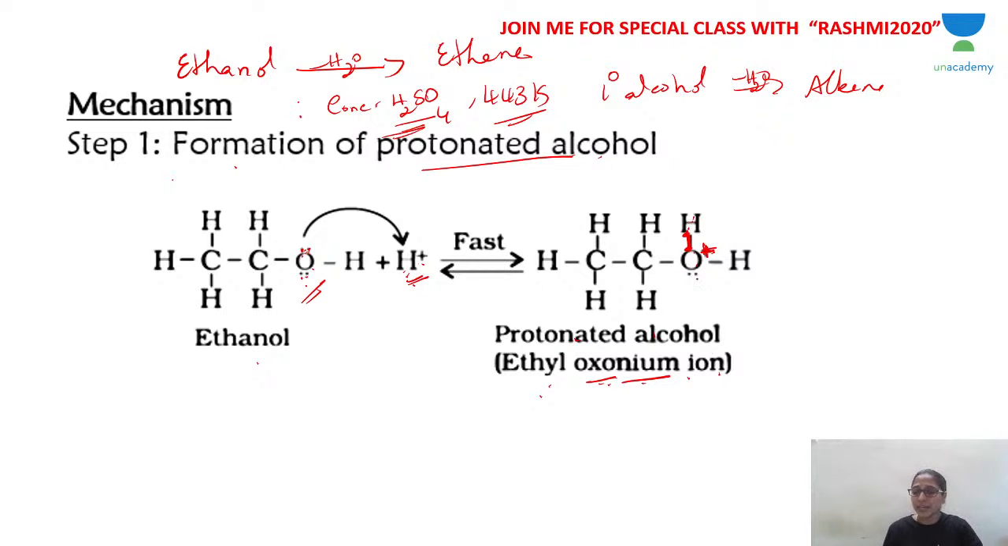So alcohol gets protonated. You are adding a proton to alcohol, so you get protonated alcohol as the product. Ethanol takes up H plus proton to give you protonated alcohol. Since it is ethanol, the protonated alcohol is called ethyl oxonium ion. That is the first step. The product of the first step is protonated alcohol.